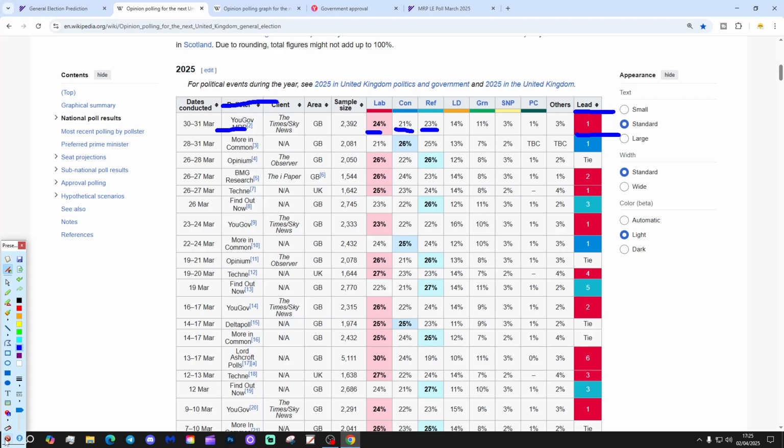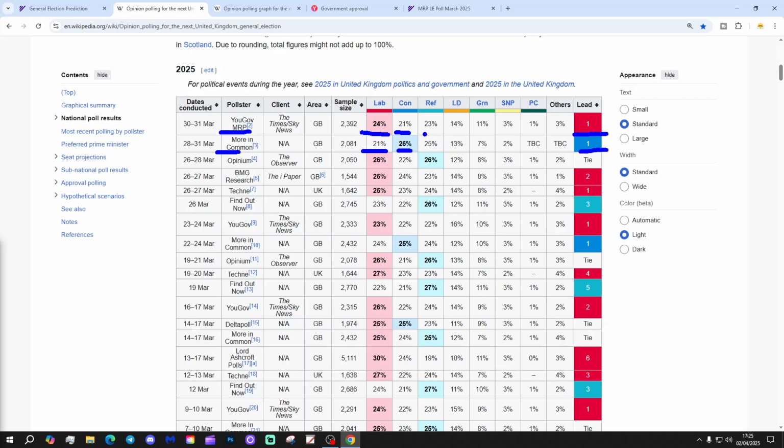And then a rather interesting poll just here, again from More in Common, with a 1% Conservative lead. It looks like More in Common are really the only pollsters that are picking up on Conservative leads, by the way. But check out Labour on this poll. Labour down to 21%, Conservatives on 26%, and Reform on 25%. So that is a 1% Conservative lead over Reform, and Labour way back on 21%. That would be absolutely catastrophic for Labour and the government.